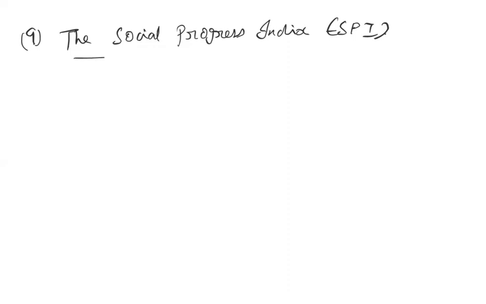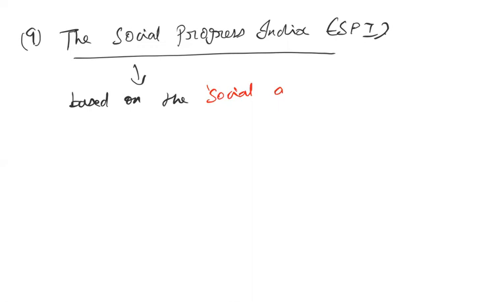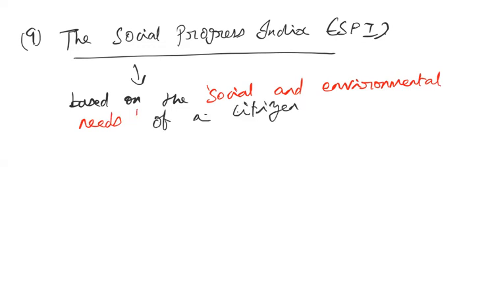So this index is based on the social and environmental needs of a citizen of the country. So, social and environmental needs of a citizen of the country. Okay.